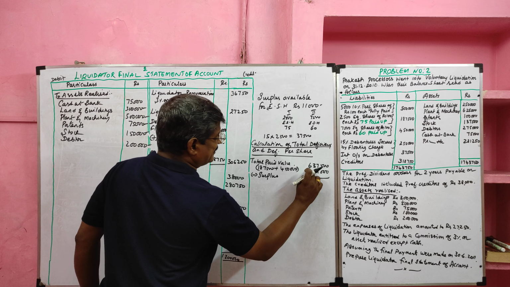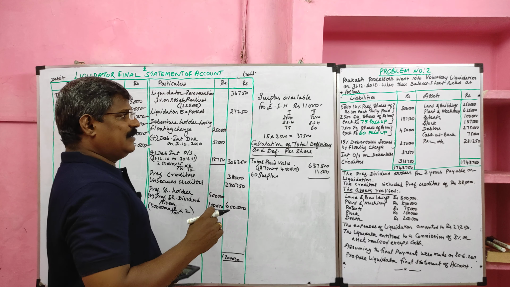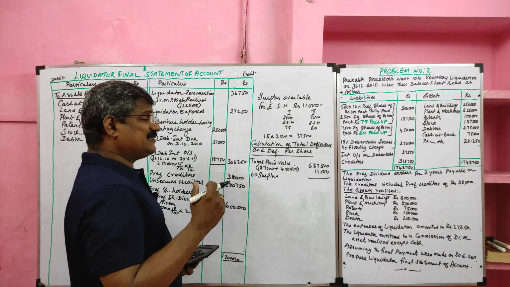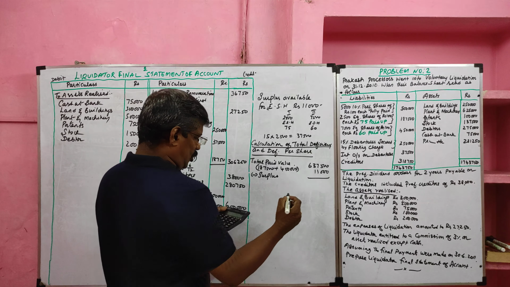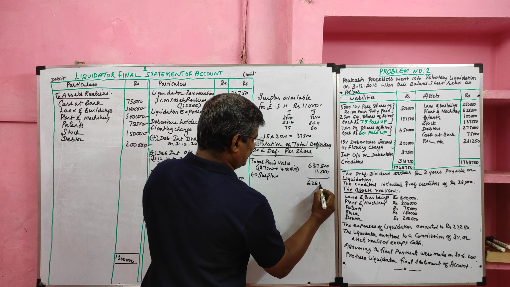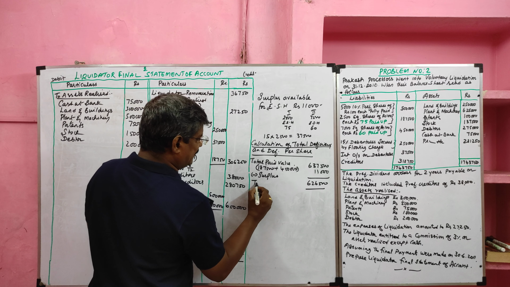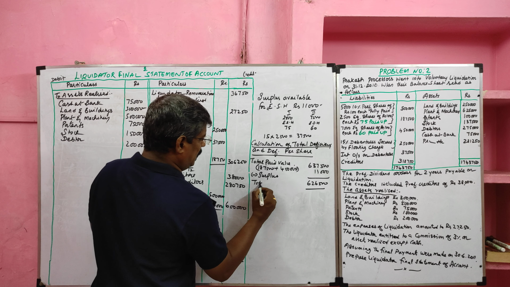So they paid 6,37,500, and 11,000 is available for payment. The balance is considered the total deficiency, 6,26,500.